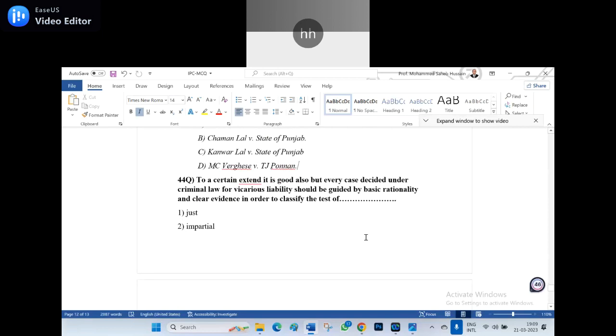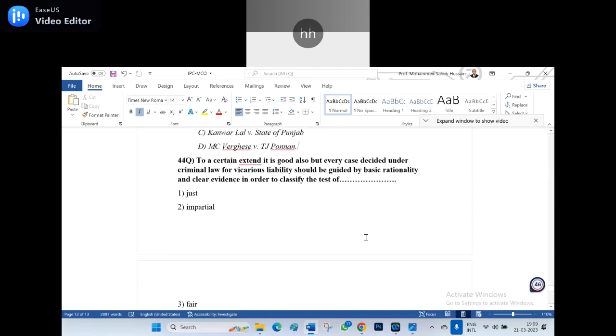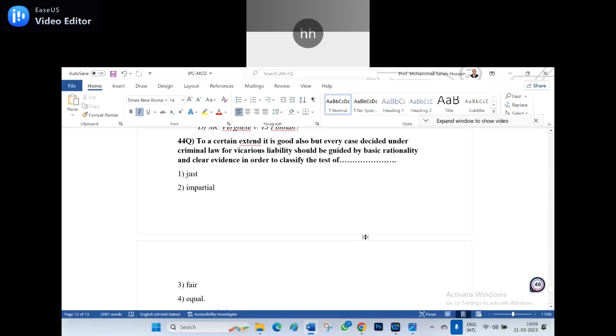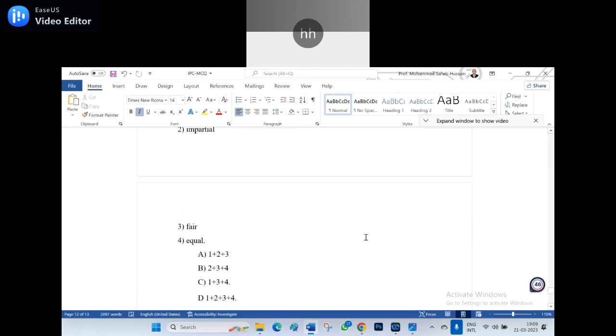44th question. To a certain extent, it is good also, but every case decided under the criminal law for vicarious liability should be guided with basic rationality and clear evidence in order to classify the test of 1. Just, 2. Impartial, 3. Fair, 4. Equal. Option A: 1 plus 2 plus 3.